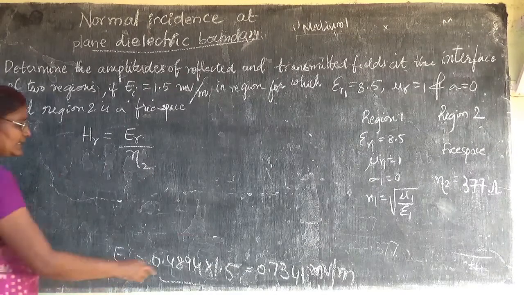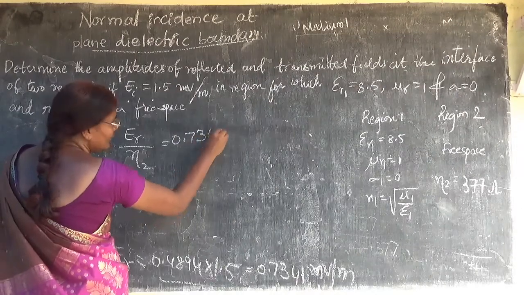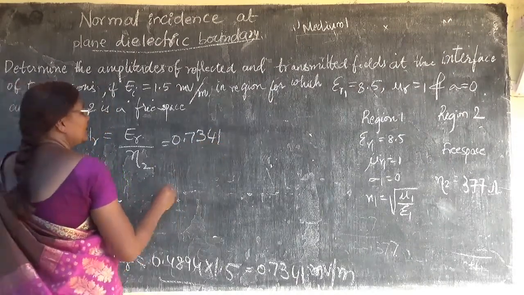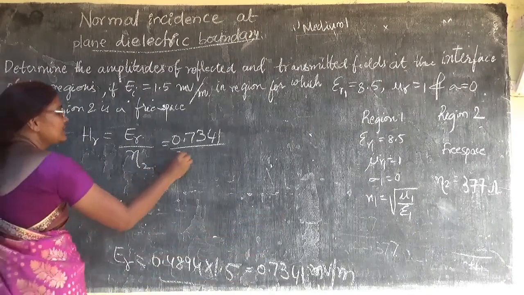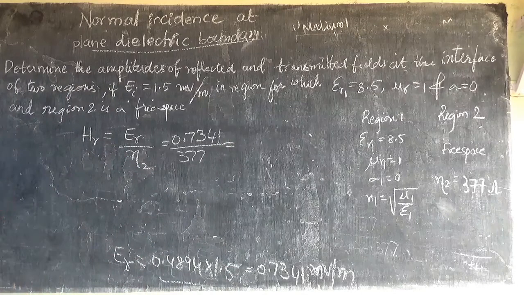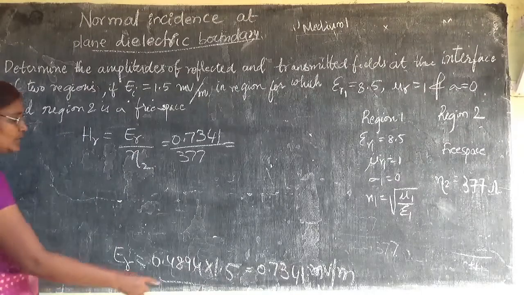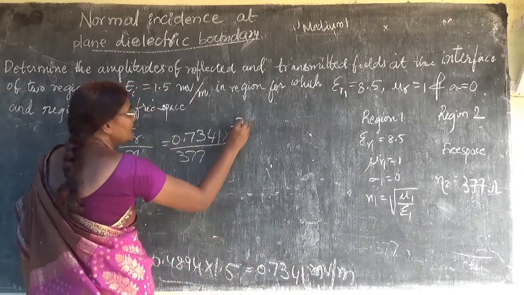So what is ER? ER I got as 0.7341 and divided by eta 2, which is 377 ohms. Milli is there, don't forget this millivolt, so it is 10 to the power of minus 3.